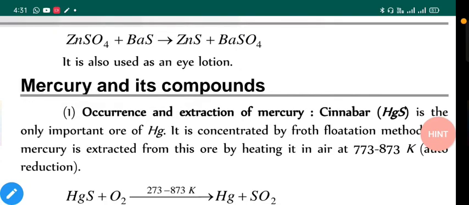And it is also used as eye lotion. And further, it is also used as a medicine for skin treatments.